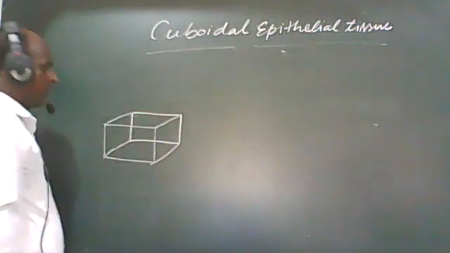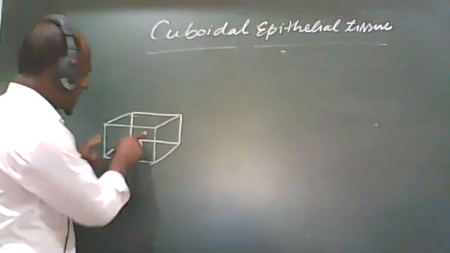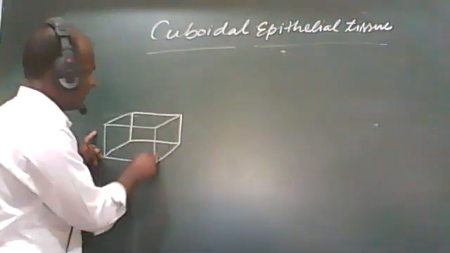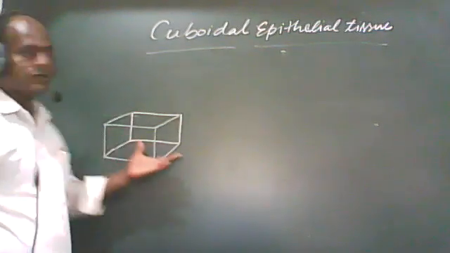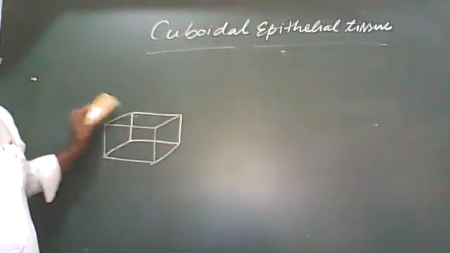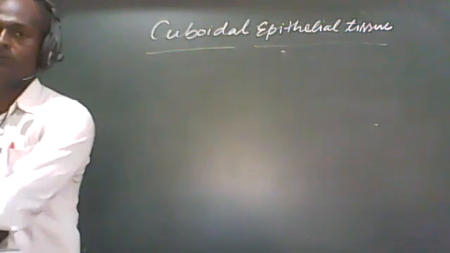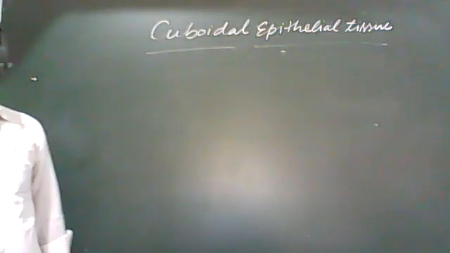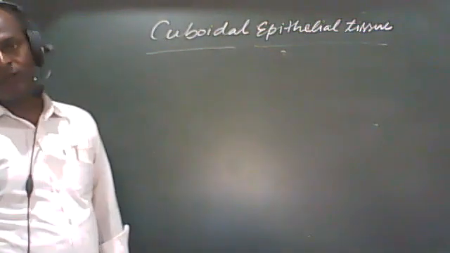You all have studied the cube and cuboid. Cuboid means length, breadth, and height. There are 3 things. We are not studying math; we have to discuss cuboidal epithelial tissue. Students, we can say that cuboidal epithelial tissue is composed of cube-like cells of almost equal height and width.